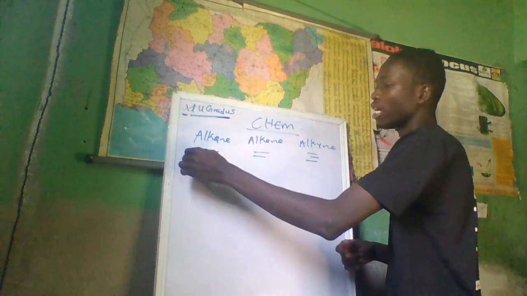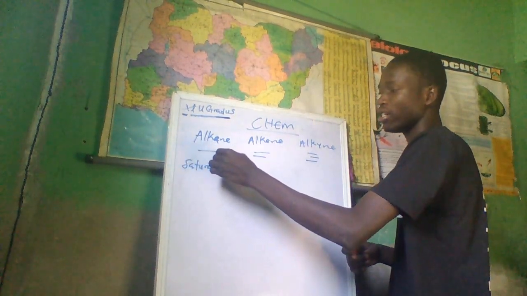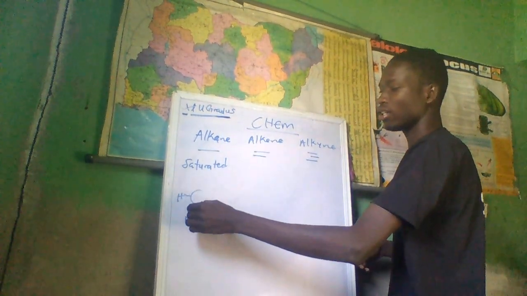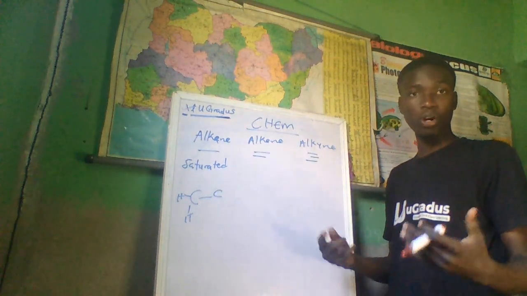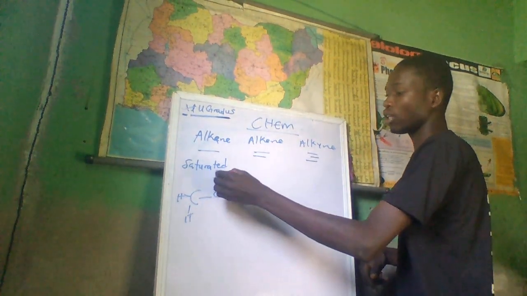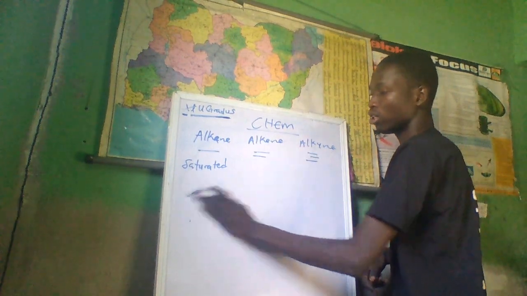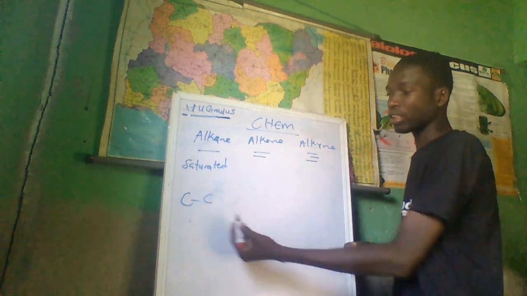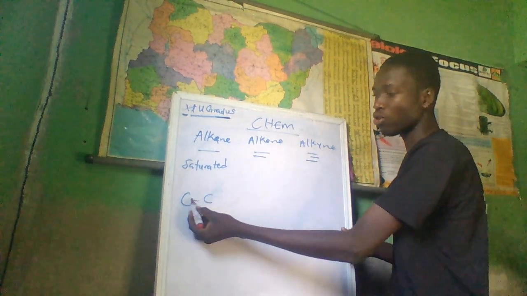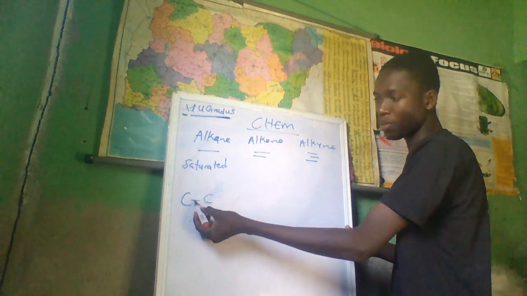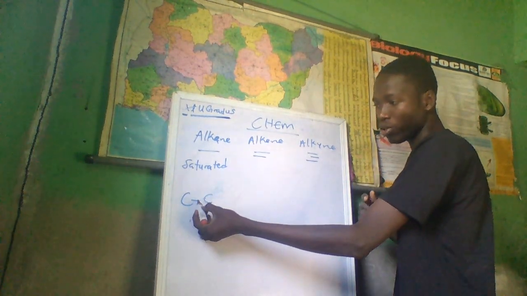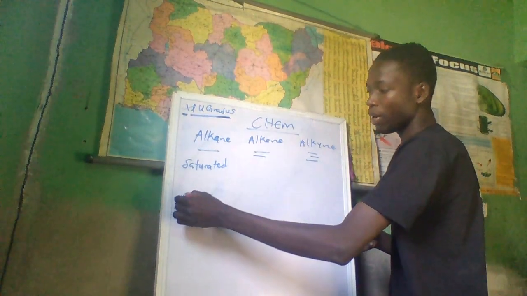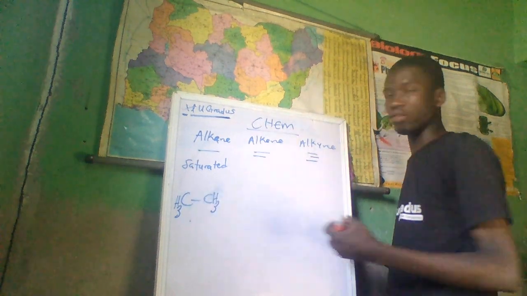Now, one thing that we know about the nature of alkane is that they are saturated. A typical example is ethane, the one with two carbons. Each carbon has to be surrounded by 4 bonds. Ethane contains 2 carbons, and each carbon needs 4 bonds, but already the 2 of them have shared a bond. So this bond is serving this carbon as 1, and this bond is also serving this carbon as 1. That means each of them only needs 3 more. So to complete their bonds, I will have to include 3 hydrogens.